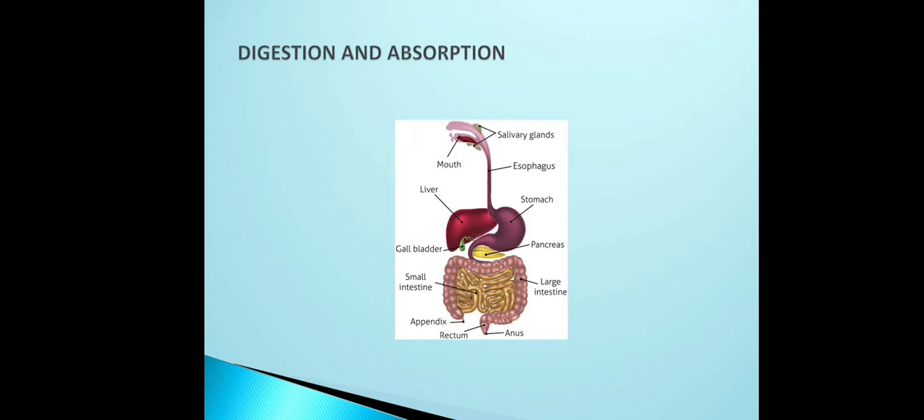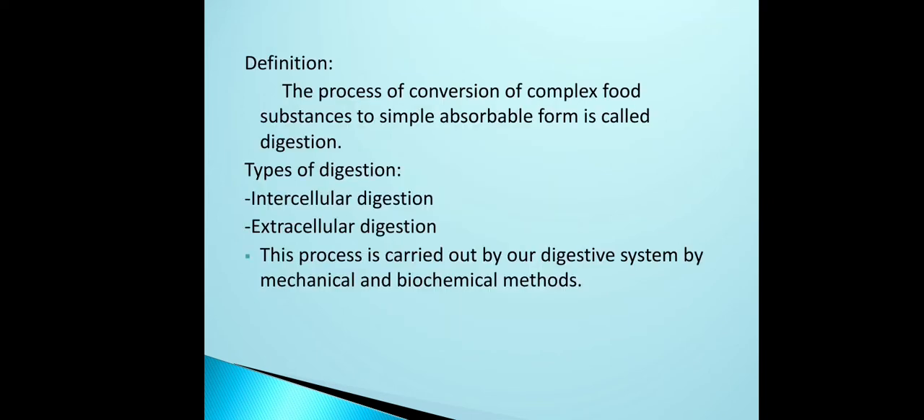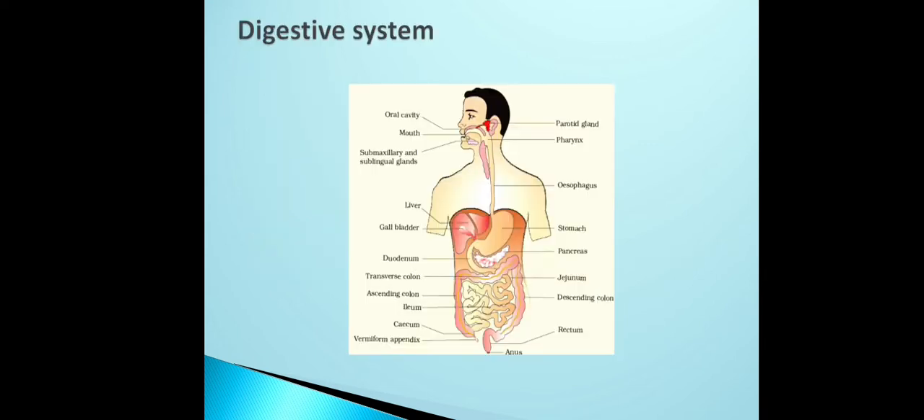Absorption. So in that digestion and absorption, in the previous class I said the meaning or definition of digestion, then types of digestion, how our digestion is being carried out. Then I started with the digestive system. I said the alimentary canal, the anterior part, posterior part.